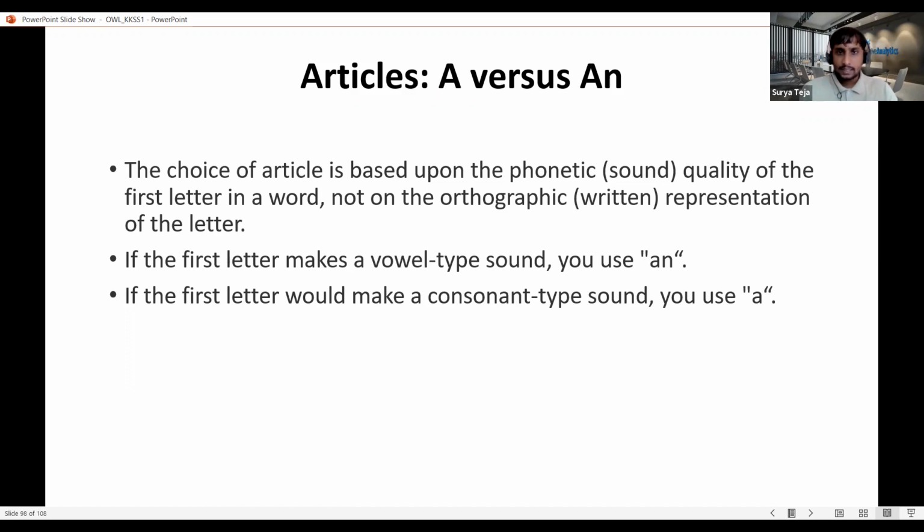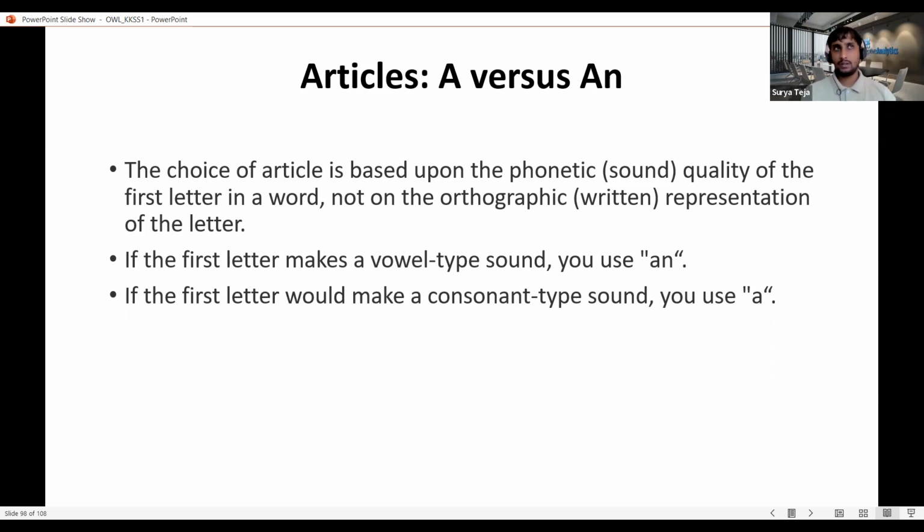If we broadly divide all the English alphabets, we have 5 vowels, A, E, I, O, U, and we have 21 consonants. So whenever the noun or adjective starts with a vowel sound, not the vowel letter, we use an. The context here is the phonetic sound, the vowel sound, not the vowel letter.